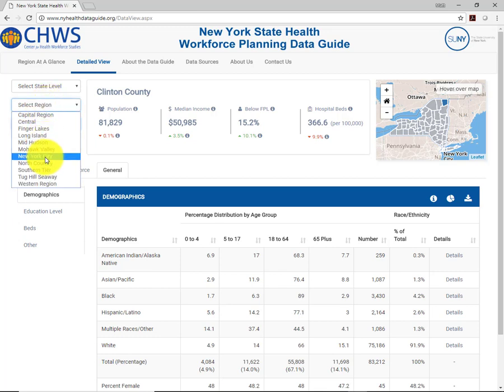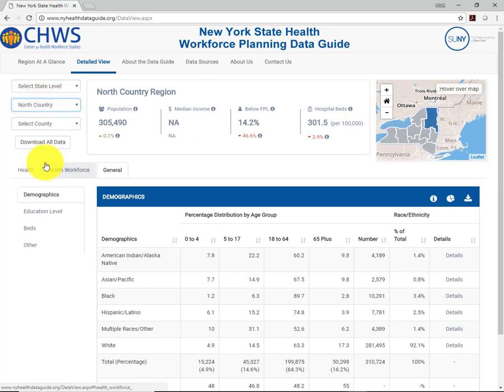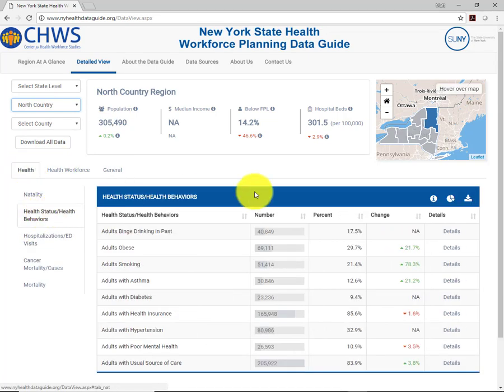As you can see, there are boxes in the upper left-hand corner that allow you to select the region or the county. This view gives us the number of individuals with asthma, the percent of individuals with asthma, and any change in these percentages from the previous cycle's data.